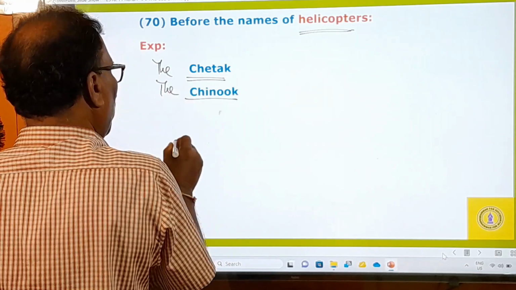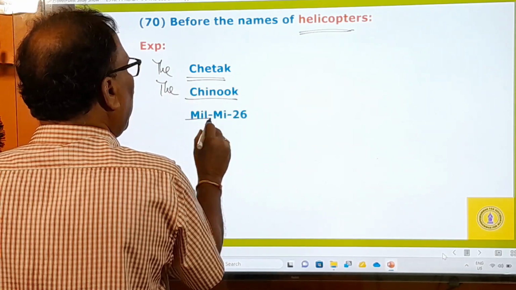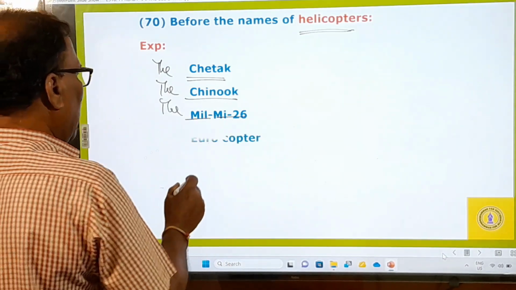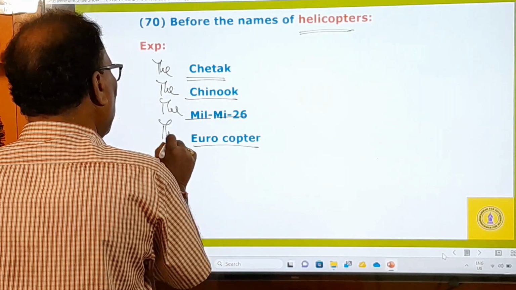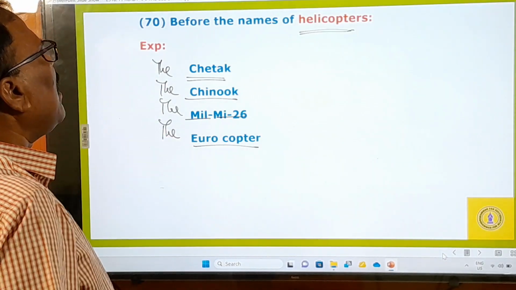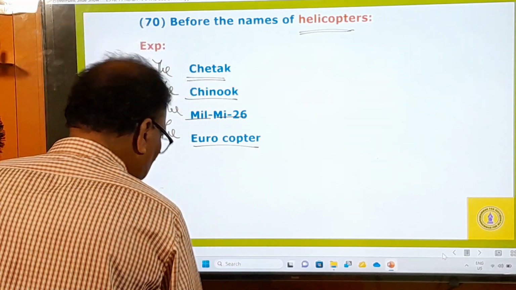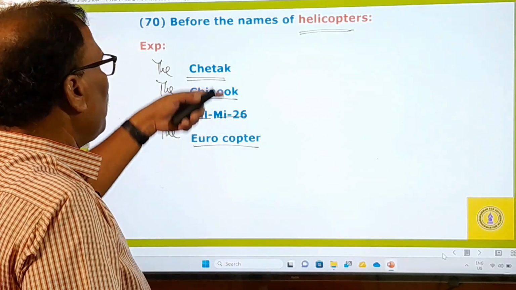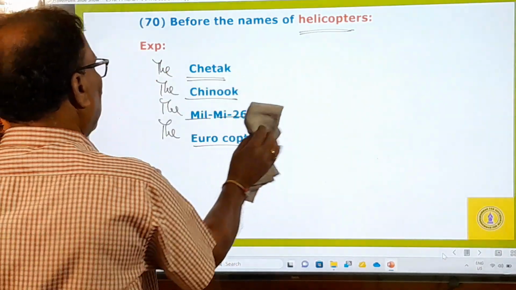And then comes the Mi-26, also the name of a helicopter. And then comes the Eurocopter, the name of a helicopter. These are all the names of helicopters. Before them you must use the definite article. And now let us look at the sentences that are given based on this rule.